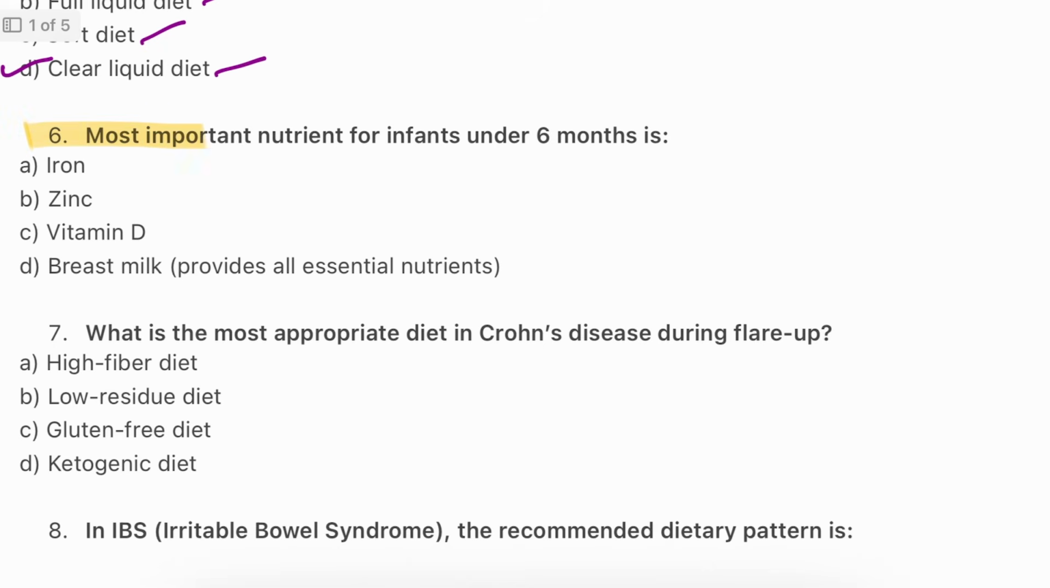Question number 6. The most important nutrient for infants under 6 months is: iron, zinc, vitamin D, or breast milk. Breast milk provides all essential nutrients. The answer is D, breast milk. Breast milk provides complete nutrition, contains antibodies, vitamins and minerals. So the answer will be D.